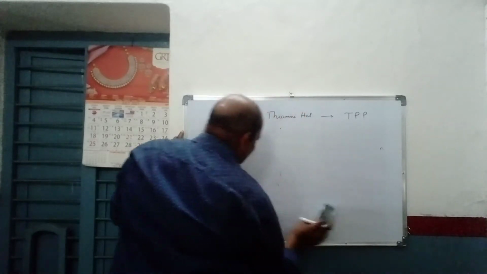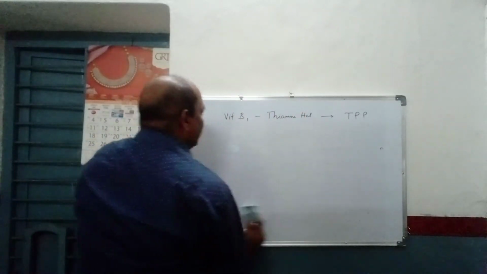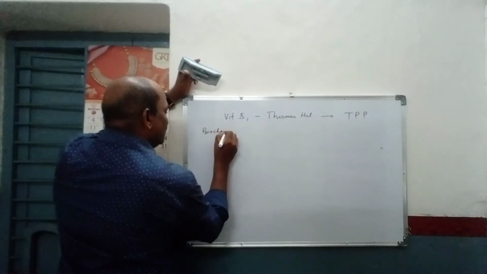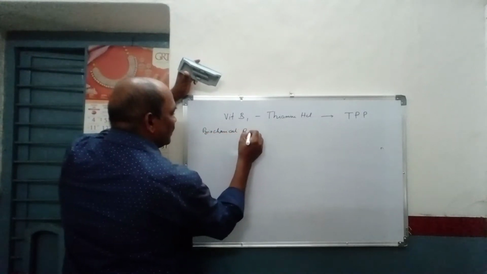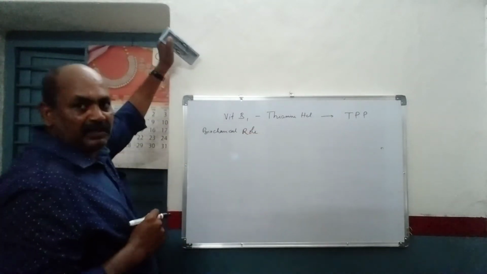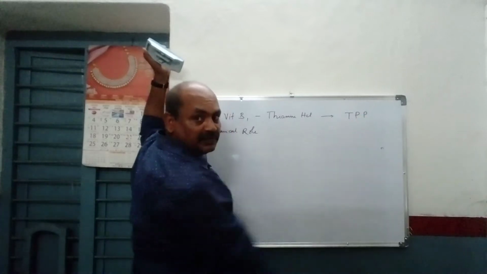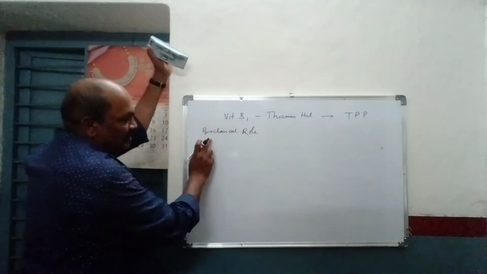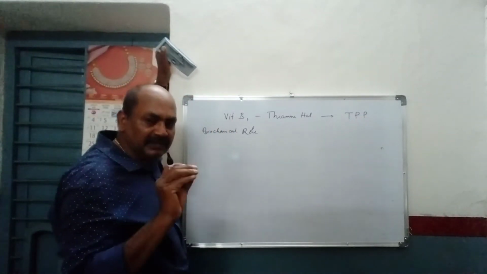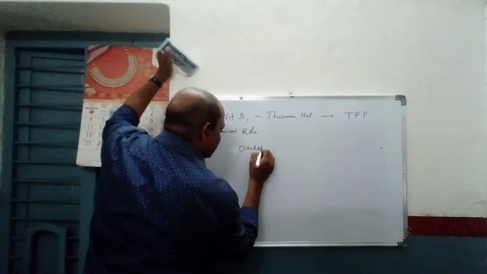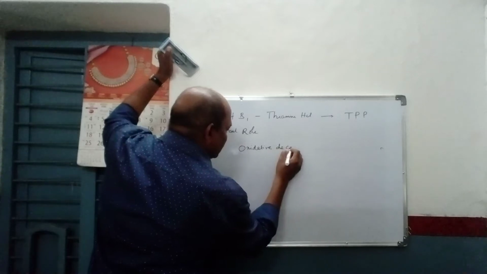See, for thiamine hydrochloride, first is its biochemical role. The coenzyme form is thiamine pyrophosphate. Its biochemical role is that it mainly facilitates the reactions of oxidative decarboxylation.